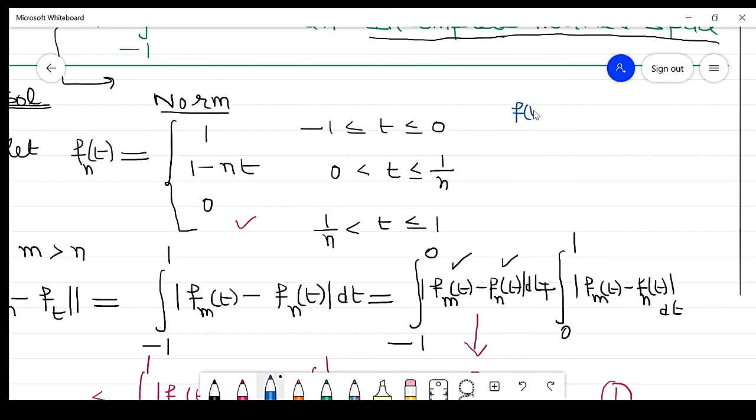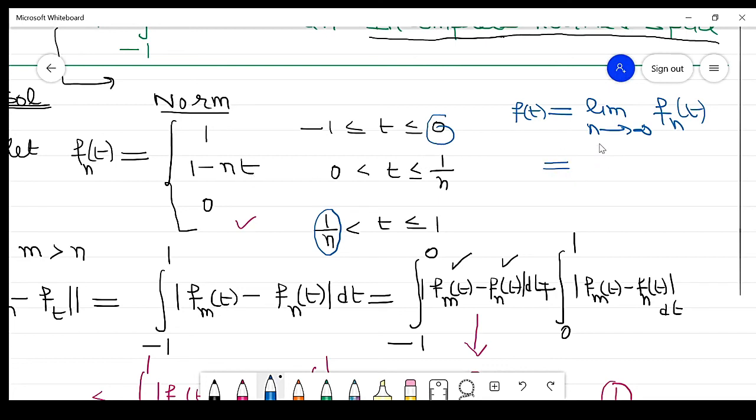So what is the limit of f_n(t) as n approaches infinity? When n approaches infinity, this part will be converted to 0 and removed.